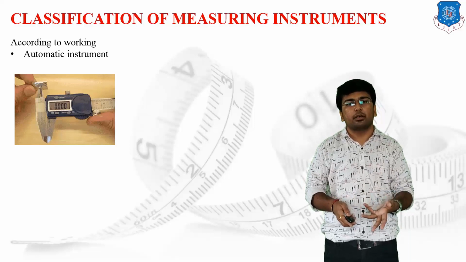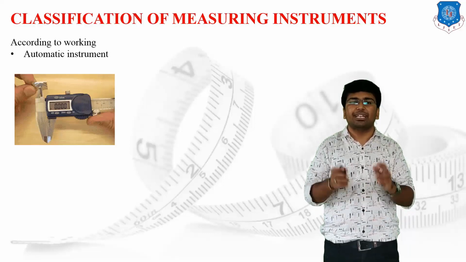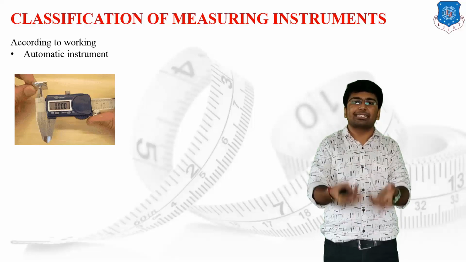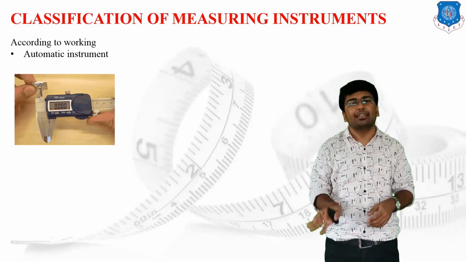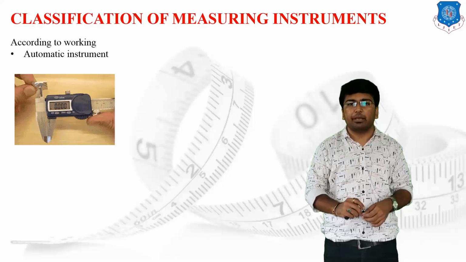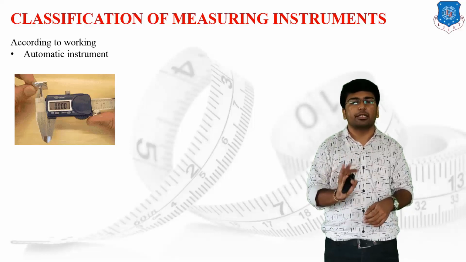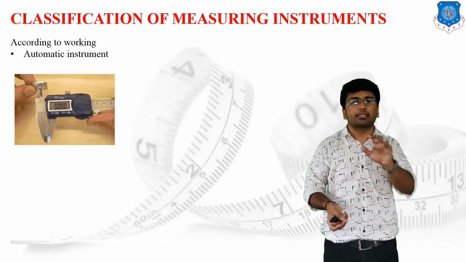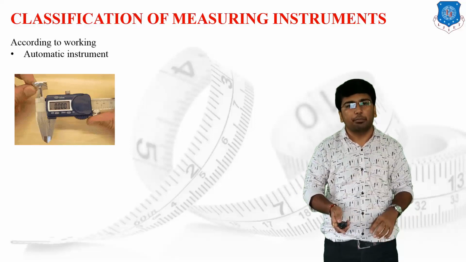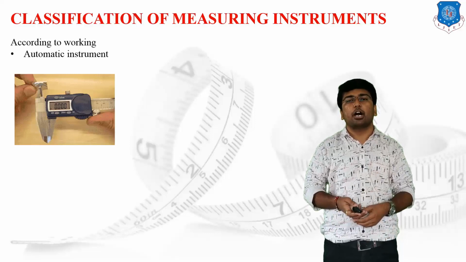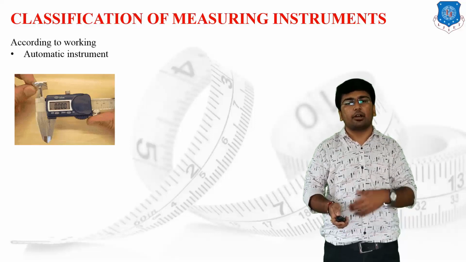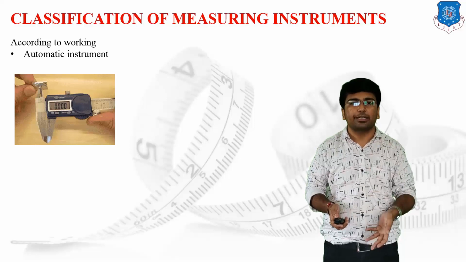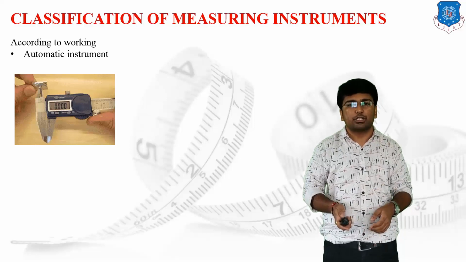In such an instrument, we are just putting the workpiece inside the measuring instrument and then reading the dimensions from the digital display only. We have already provided the formula in terms of circuitry, and the circuitry has been provided inside the machine. So this category of instruments is known as automatic instruments.